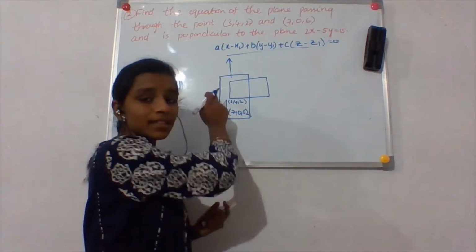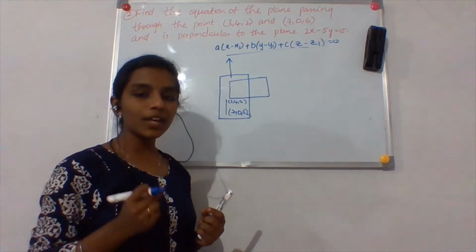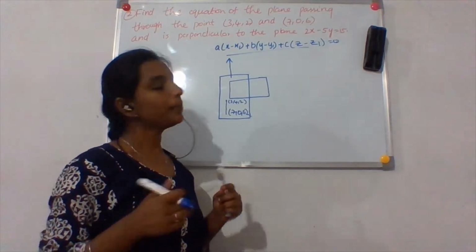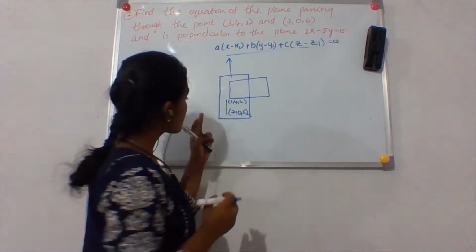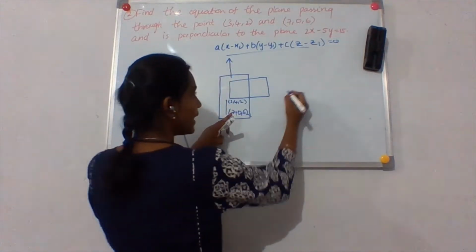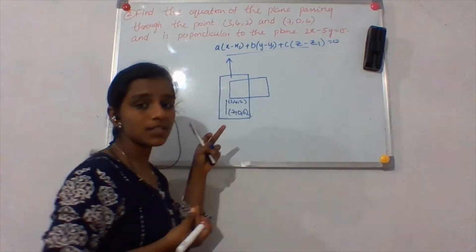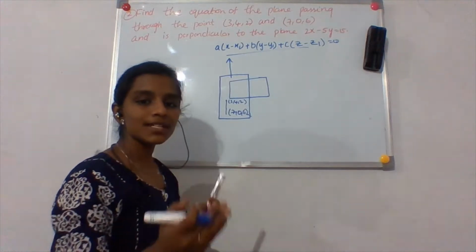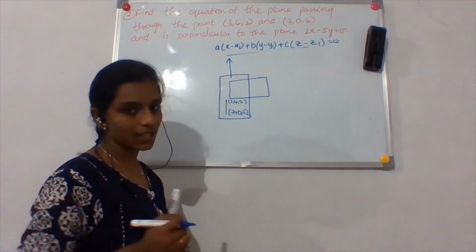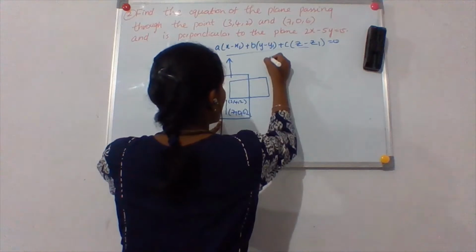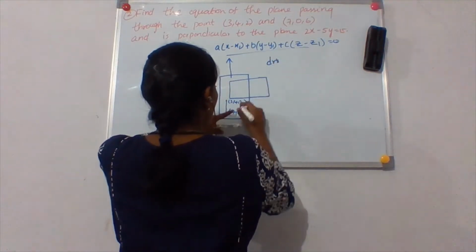So by using the 2 points on a line, I can find the drs of that line. Okay, so let me find out the drs of the line first. What will be the drs of the line? To find the drs, what is the formula we use? x2 minus x1, y2 minus y1, z2 minus z1, right? So let me write the drs of this line.